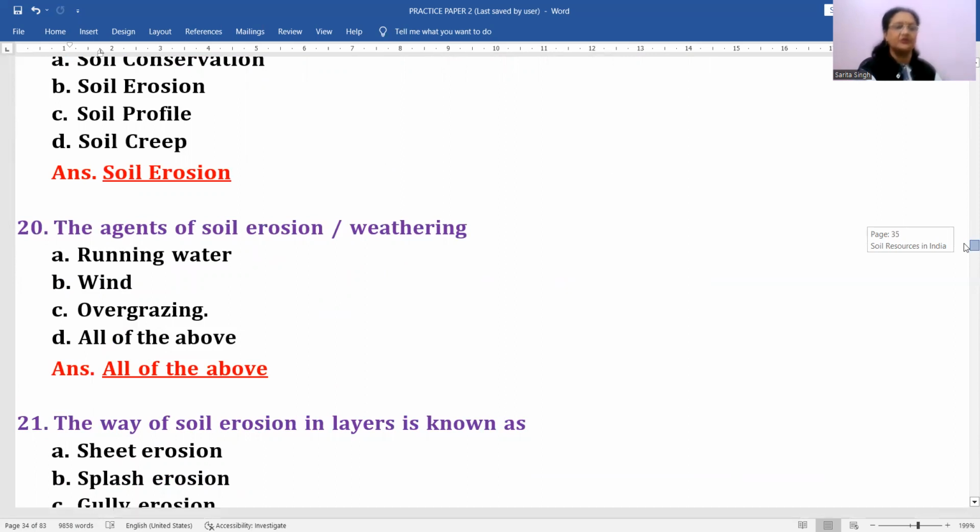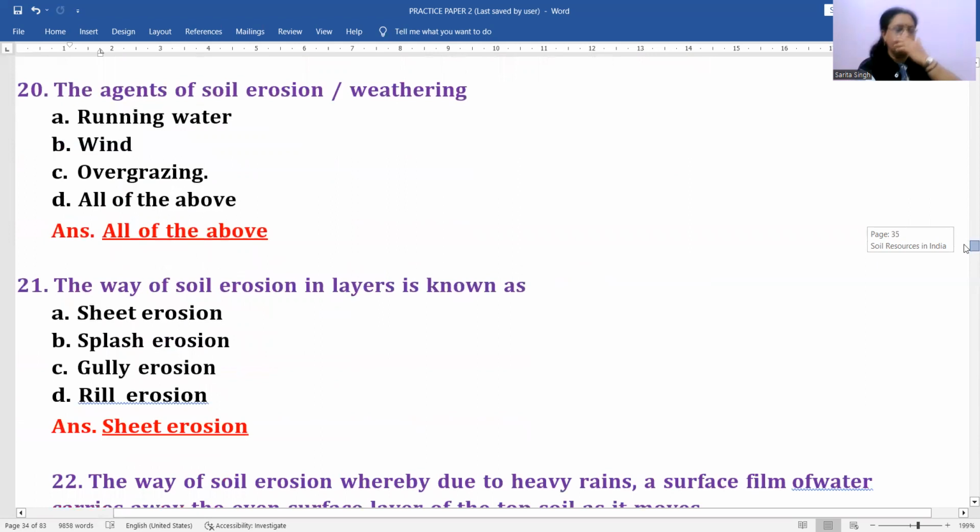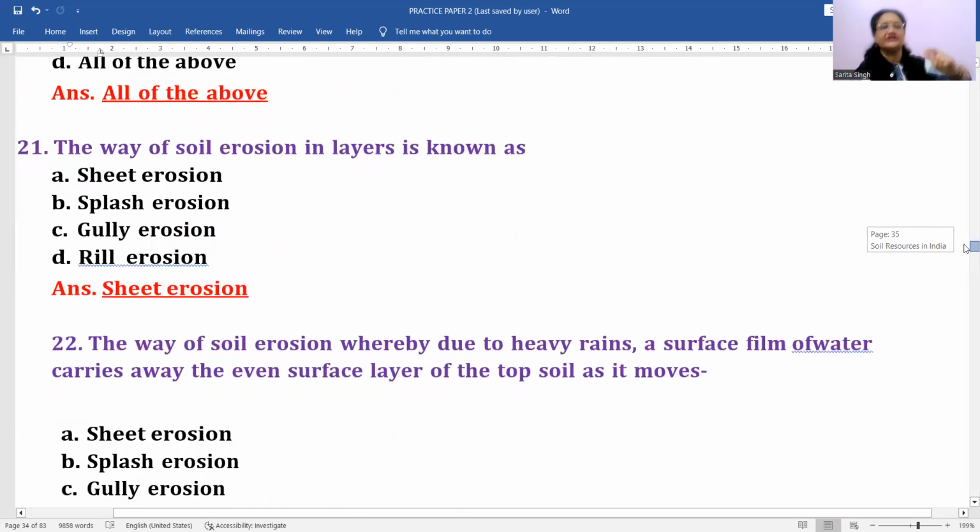Running water, wind, overgrazing, all of the above. D will be the correct answer for this, because all these are there. Then the removal of soil in layers is known as what type of erosion? Sheet erosion, splash, gully, rill. Sheet erosion, because layer by layer, when it is removed, just like a sheet of paper, that is called sheet erosion.